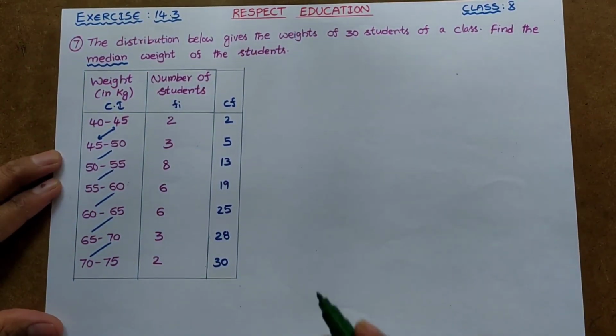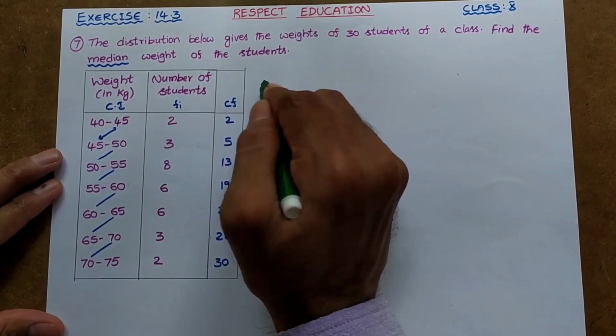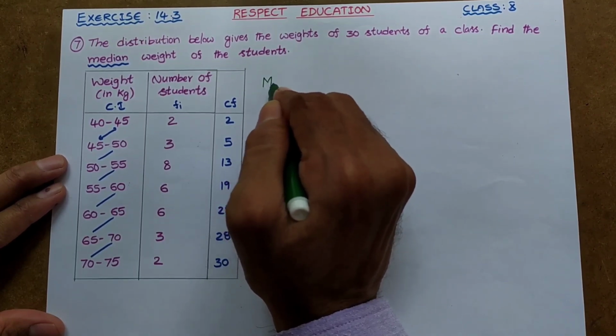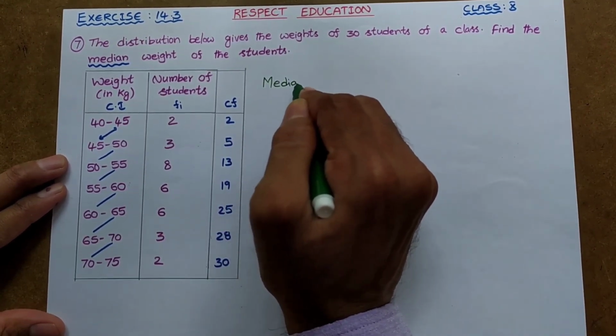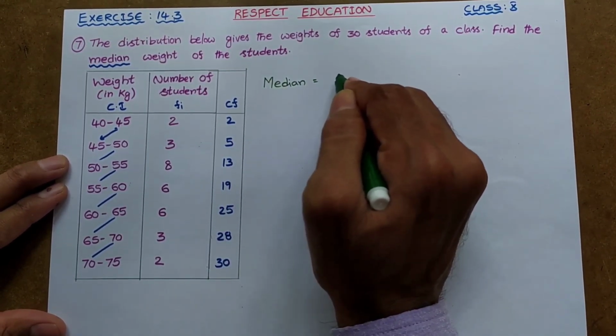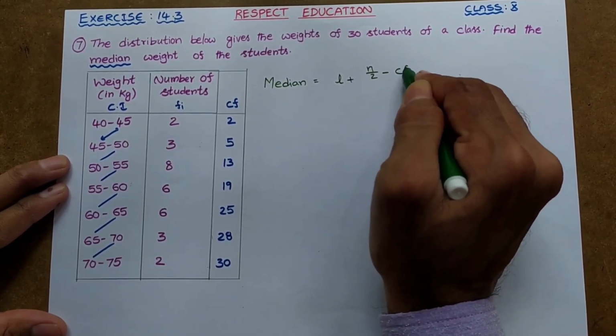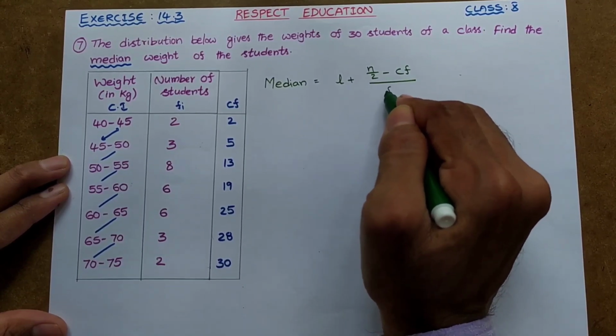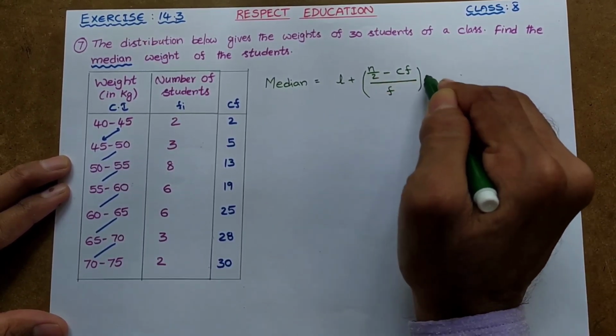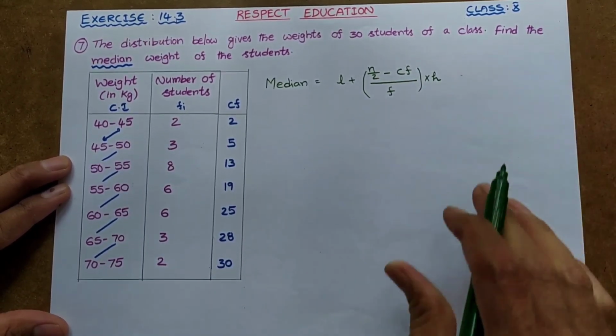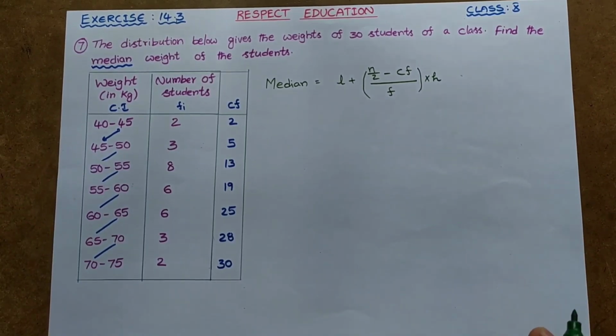Now we write the formula for median. Median equals L plus n by 2 minus Cf by F into H. Now let us find these values from the table.